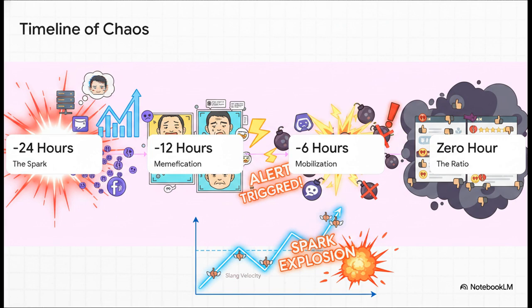So let's walk through this high-stakes countdown of a PR crisis. At T-minus 24 hours, the spark happens. Say an out-of-touch developer update drops. Legacy AI sees it as neutral information, but Forum AI flags a massive 400% spike in disappointment memes. Bam. T-minus 12 hours, memification begins. Users are creating image macros mocking the CEO. By T-minus 6 hours, we hit mobilization. Discord servers are actively cross-posting links to review bombing sites, red alert. And at 0 hour, the brand's official posts get utterly ratioed into the shadow realm. The ultimate leading indicator to prevent all of this? Tracking slang velocity, essentially how fast a new meme is adopted. It spots that initial spark way before the explosion.